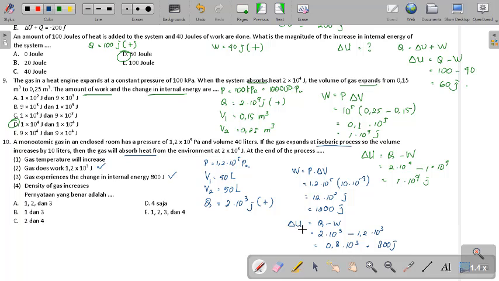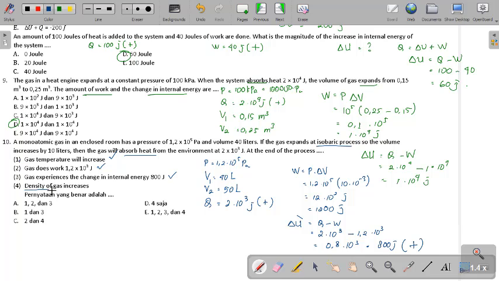If you have inner energy with positive, this is positive, right? It means the temperature is increased. Okay, that will answer number 1. If the inner energy is positive, it means the temperature will increase. This is true.